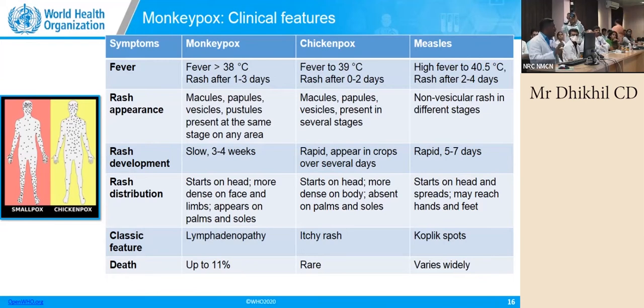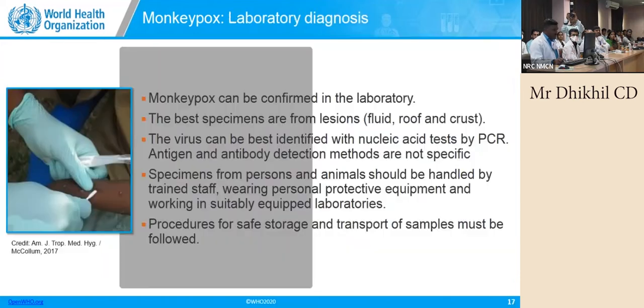This is not going to be like that. The entire body will have one kind of rash, rash development will be very slow, and rash distribution will be more on the face and on the extremities. And death is up to 11%, which is very concerning, and that too with complications. And for laboratory diagnosis, we have different stages. We have to go for different diagnostic measures.